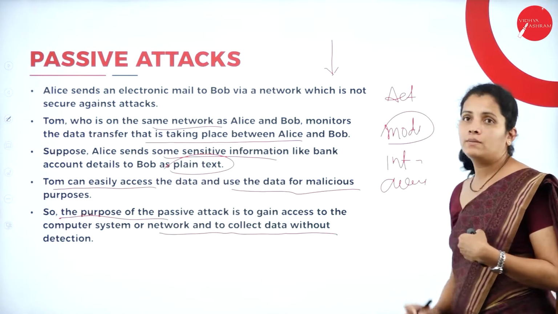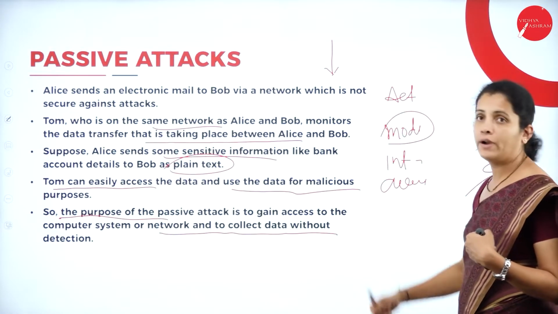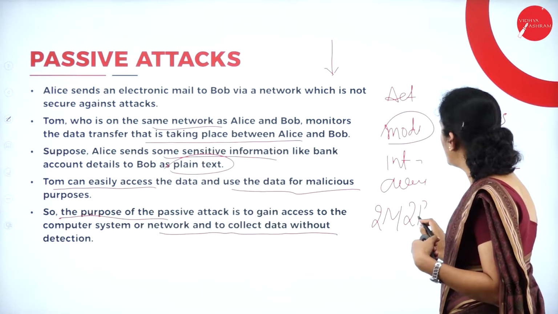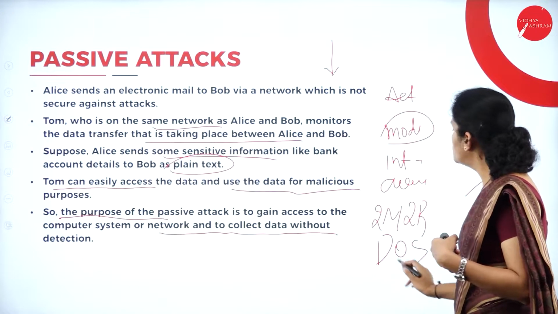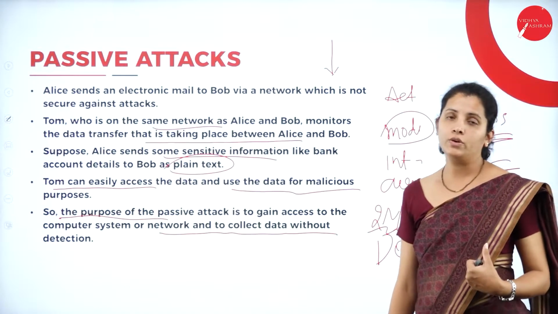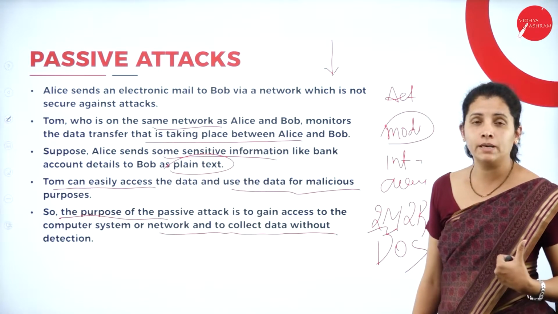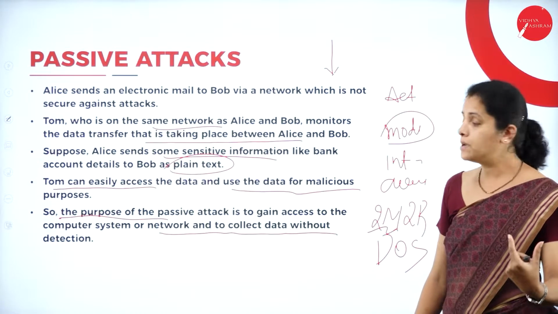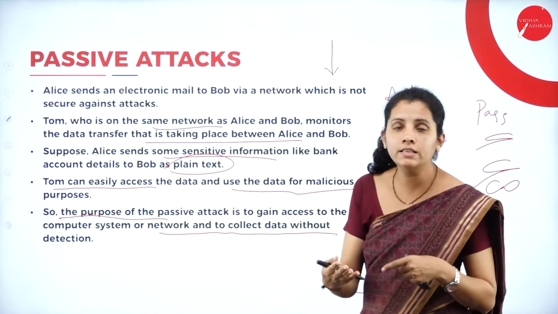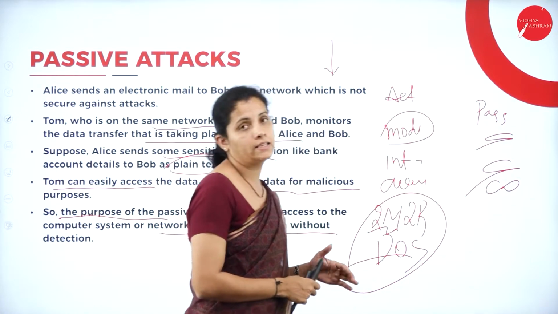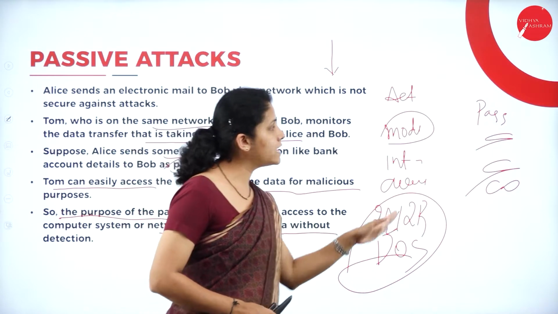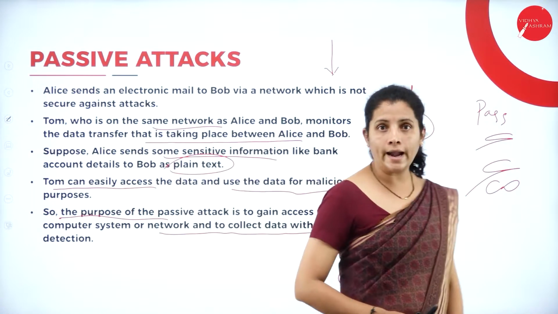Then write some examples for active attack. That is 2M, 2R and DoS. What is 2M? Modification and masquerading. What is 2R? Repudiation as well as replay, and denial of service. Then, for the confidentiality attack, snooping attack and traffic analysis are the examples for passive attack.